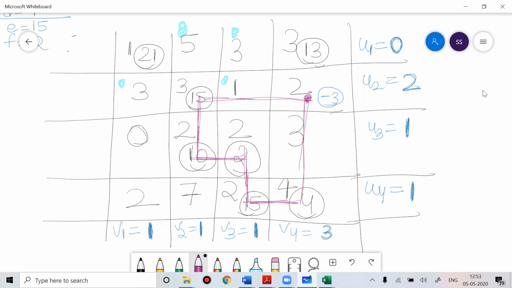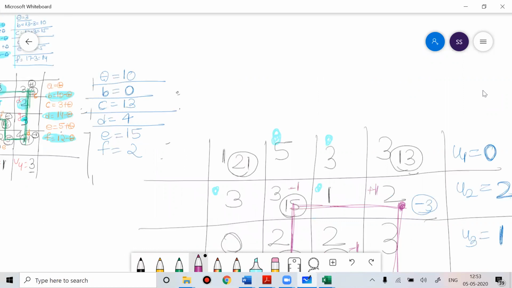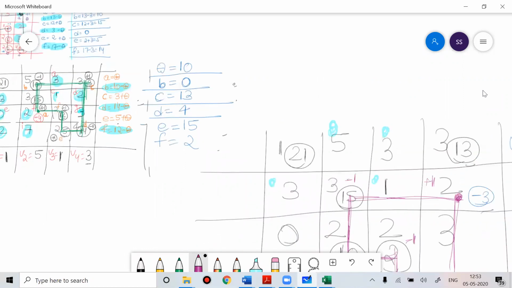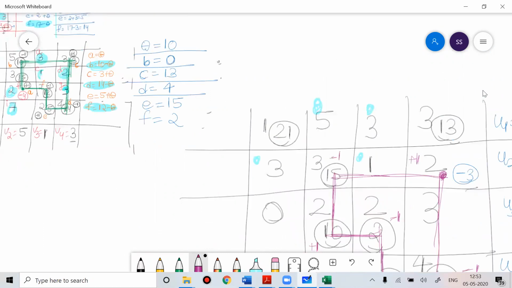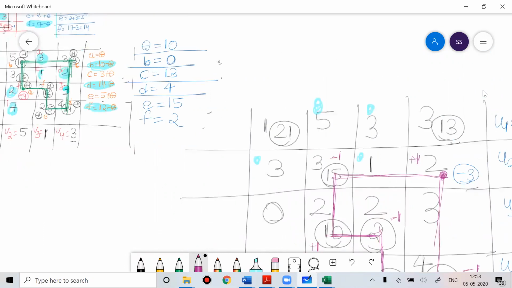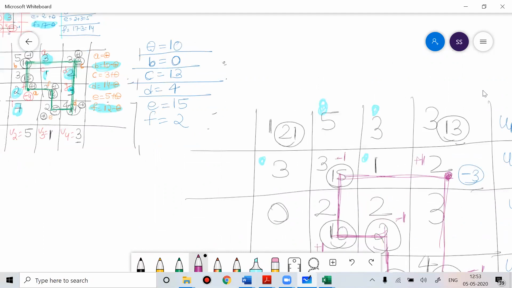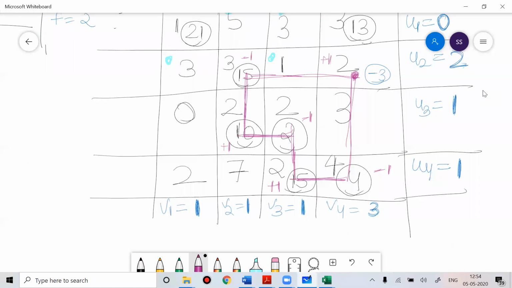So put signs here. This is plus sign, this is minus sign, this is plus sign, this is minus sign, this is plus sign, this is minus sign. So you can see the values 4, 15, 2, 10, 15. This was 2 before, and now it becomes 2. So 4, 15, 2, 10, 15.